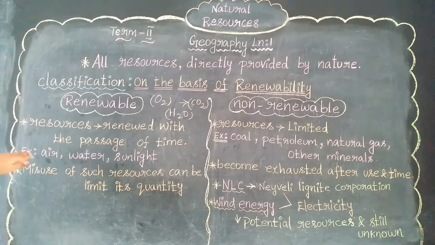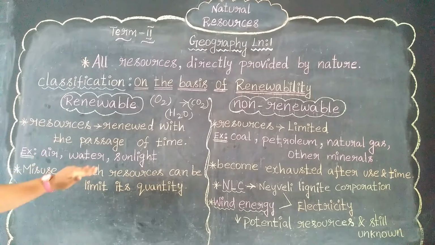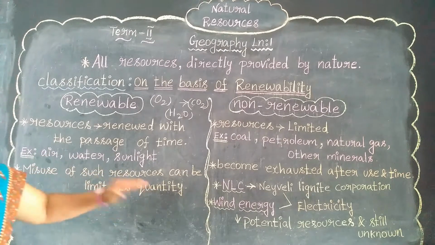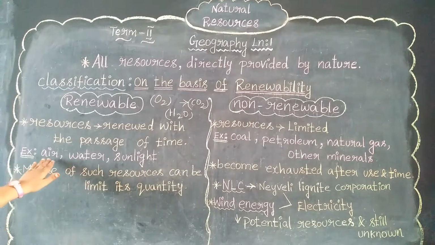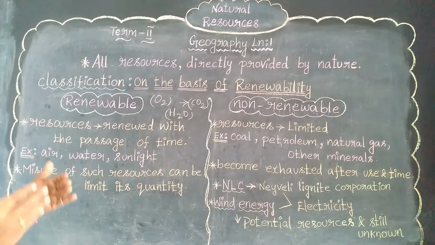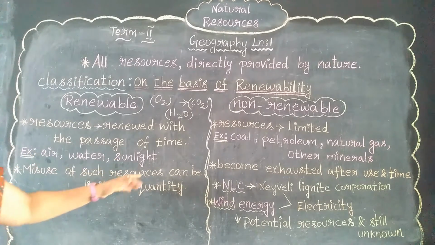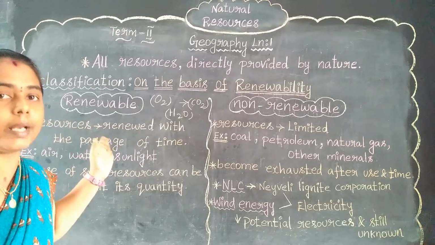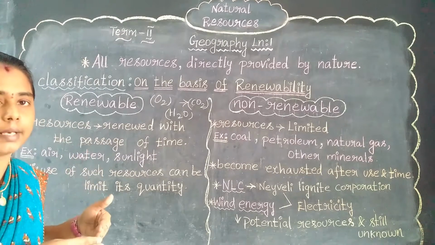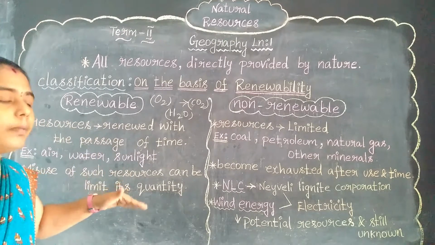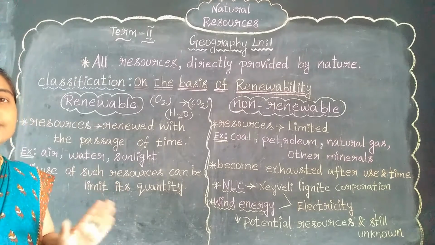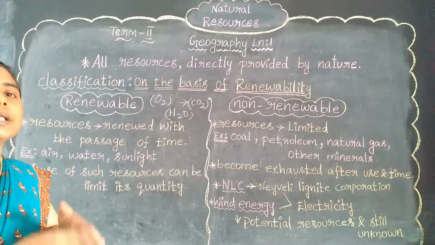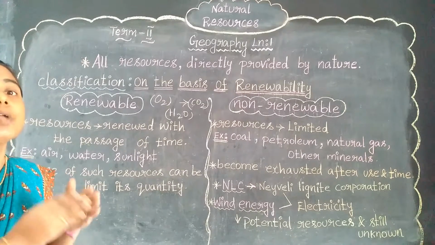See here, when we misuse these renewable resources, the resources can limit their quantity. Because already it is an unlimited one. But when we are misusing these resources, in the meantime, it will limit its quantity. It will stop its process. So it can provide only a limited quantity when we are misusing.